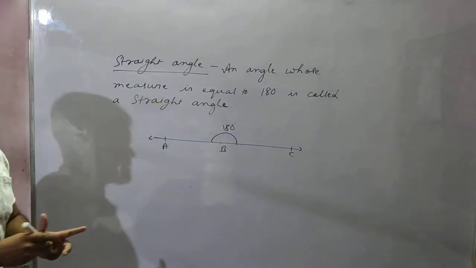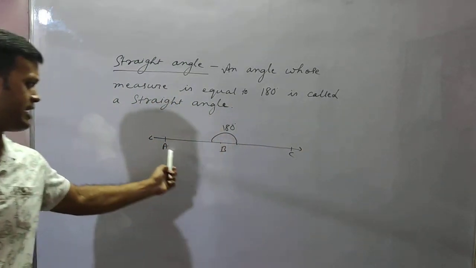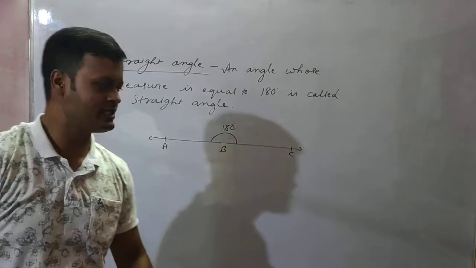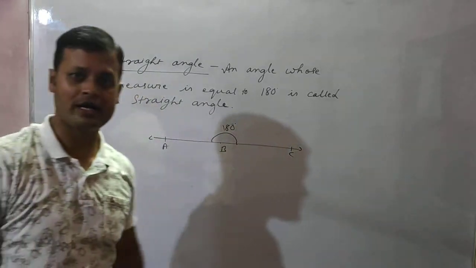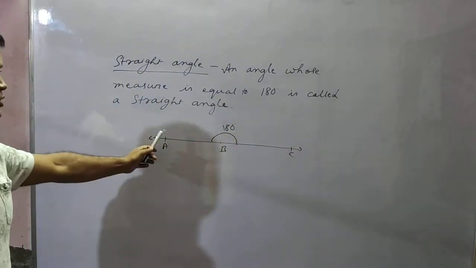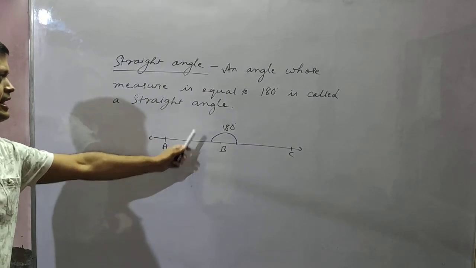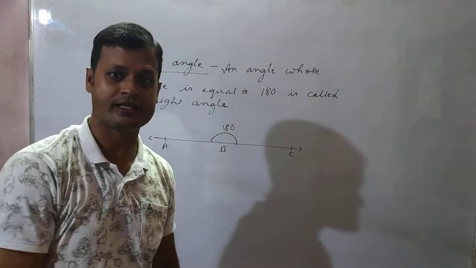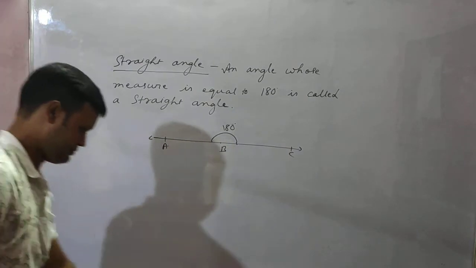So if you measure 180 degree with the help of a protractor, you will find that 180 degree is a straight line, isn't it? So therefore 180 degree is called what angle? Straight angle. Is it okay? Like this, isn't it? An angle whose measure is equal to 180 degree is called a straight angle.